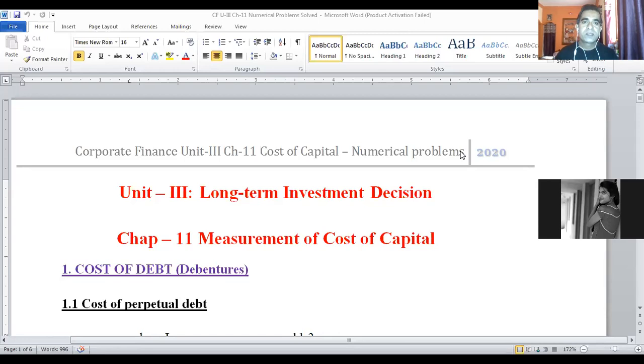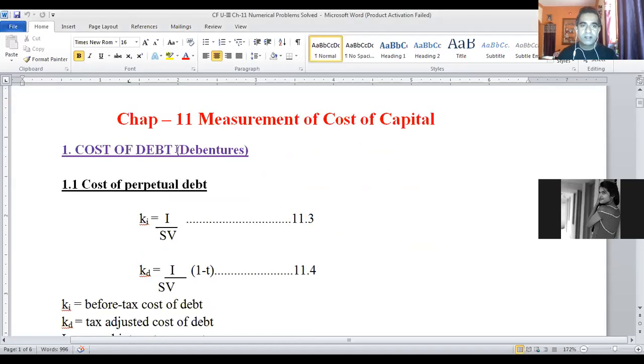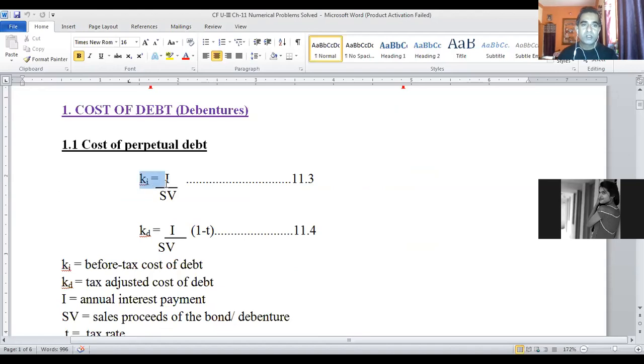So this is the fifth class for Unit 3, Chapter 11, Cost of Capital. In the last 4 sessions, we have solved numericals on how to compute specific costs. So far we have learned cost of debt or debentures. There were two types: cost of perpetual or irredeemable debt, and within that, cost of debt before tax as well as the cost of debt after tax, or tax adjusted cost of debt.